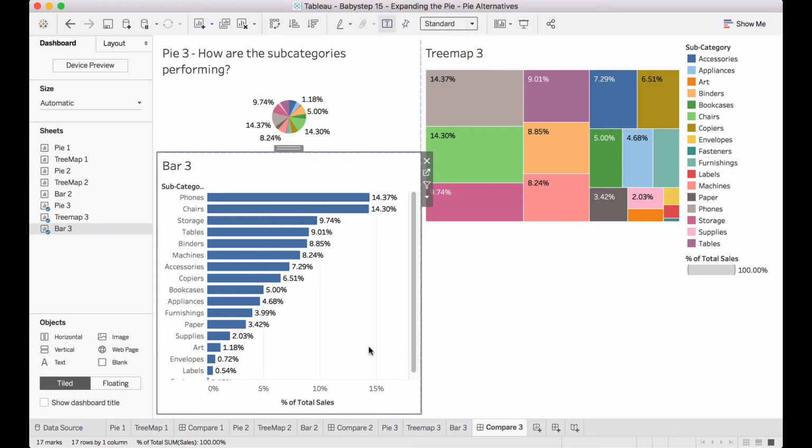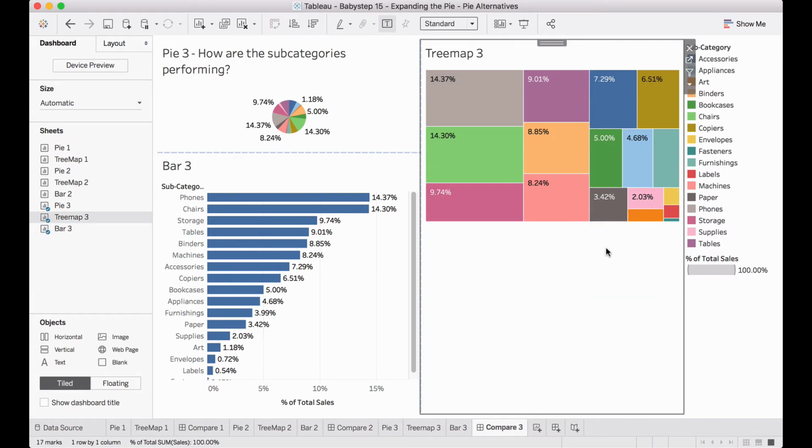If I leave it at standard, scroll bars are already appearing, right? Whereas in a Treemap, the whole thing is available on a single screen. I haven't done any fitting, and things are logically arranged, with the biggest items at the top. In a scenario like this with 15 values, I would prefer to use Treemaps, and it gets even better when we have even more values.